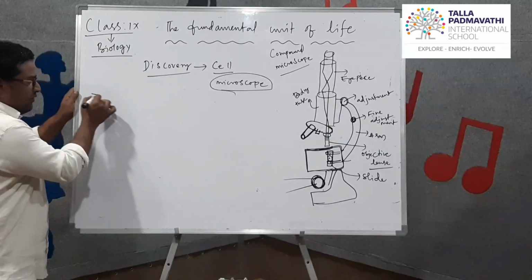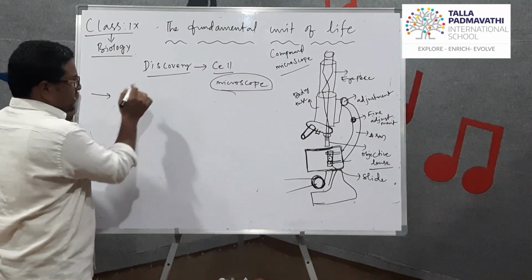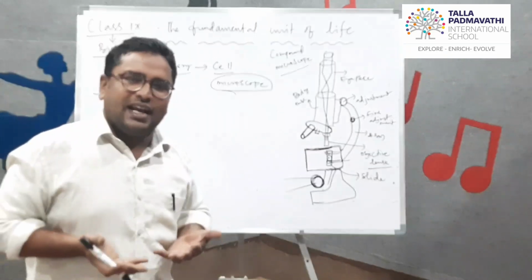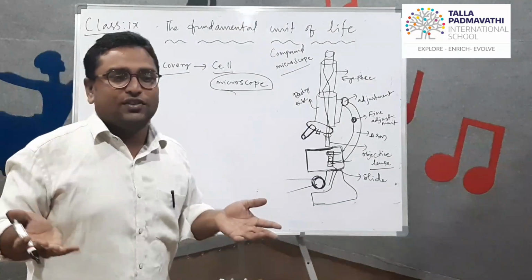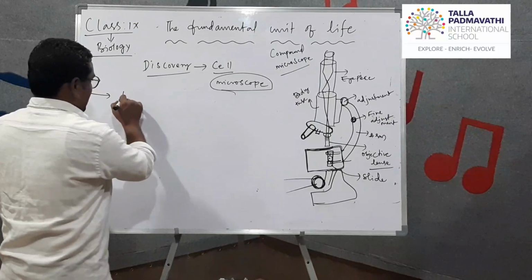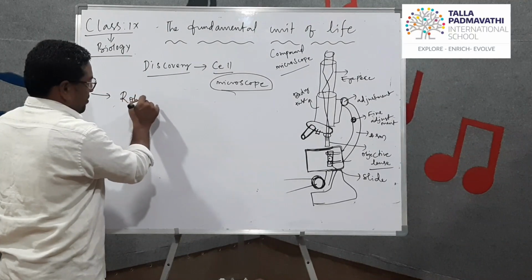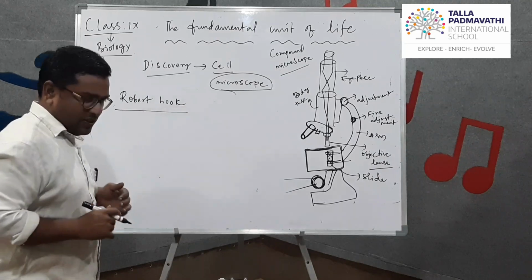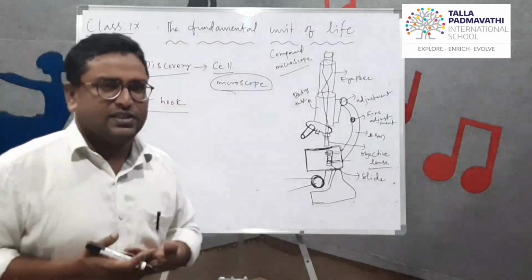So here at first, from earlier classes onwards you have been learning about who discovered the cell for the first time. We say that it was Robert Hooke. Our answer is Robert Hooke. Robert Hooke discovered the cell for the first time.